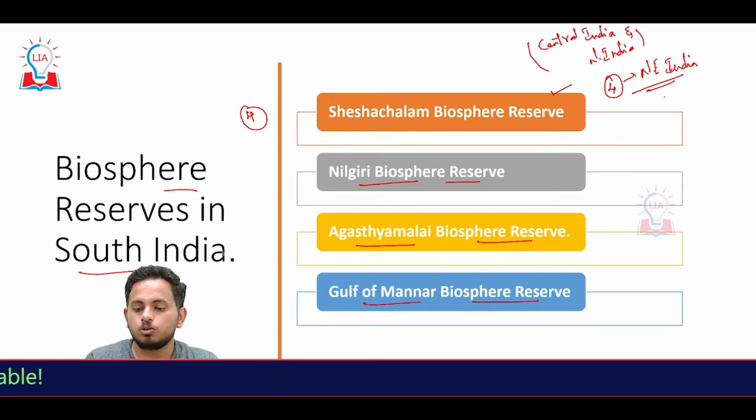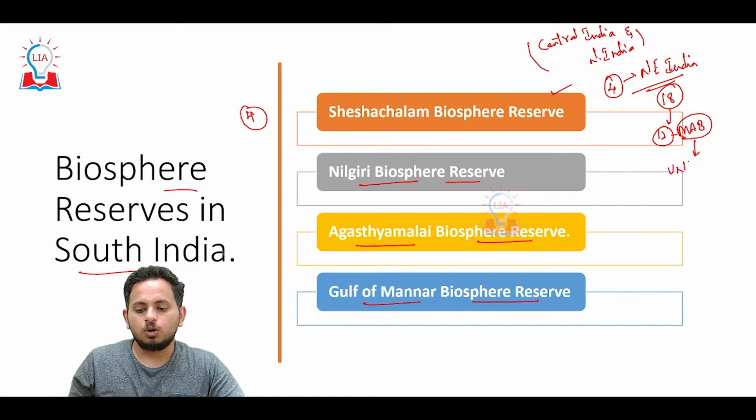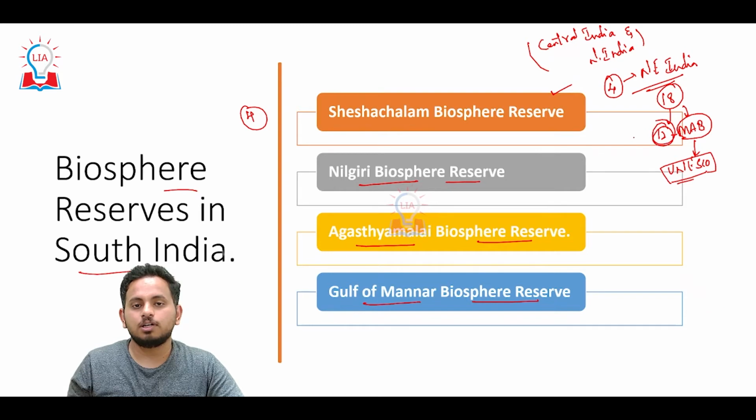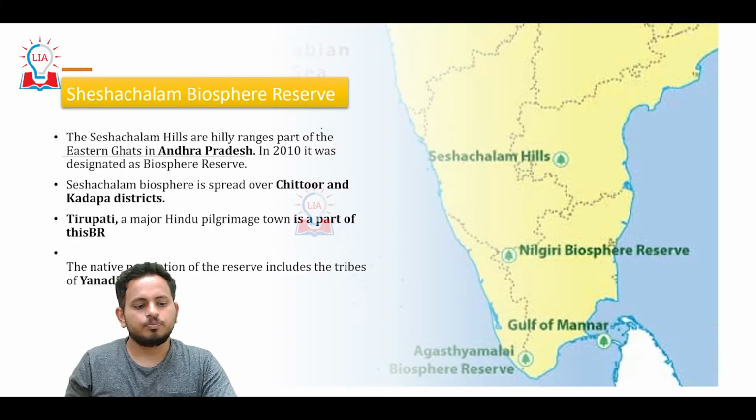I have also told you there are 18 biosphere reserves in India, and out of these 18, 12 biosphere reserves are a part of MAB, which is by UNESCO. All this we have discussed. What is MAB and why the 12 biosphere reserves are a part of MAB? All this has been discussed in the first video. So watch the first video before continuing. Let's start with the first biosphere reserve, that is Sheshachalam Biosphere Reserve.